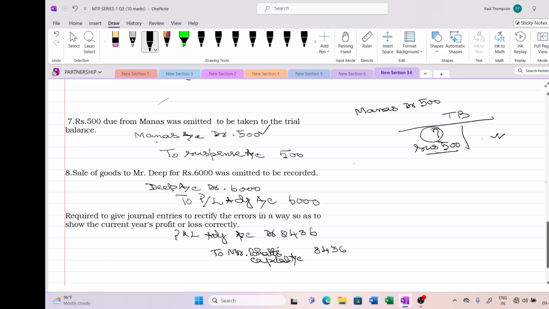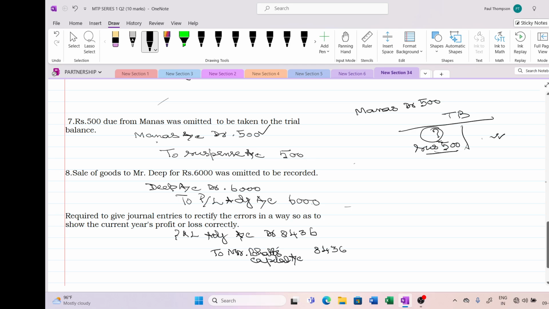Hope it's clear. Now moving on to the eighth item: sale of goods to Mr. Deep is omitted to be recorded. Now we are going to record it, but the sale cannot be written as a sale now, so we are going to operate it as the P&L adjustment account. What is the entry for any credit sale? The customer account or debtor account is debited. Here they have given the debtor's name, so Deep's account is debited. To sale we can't write, so I am writing it into the P&L adjustment account. Clear?